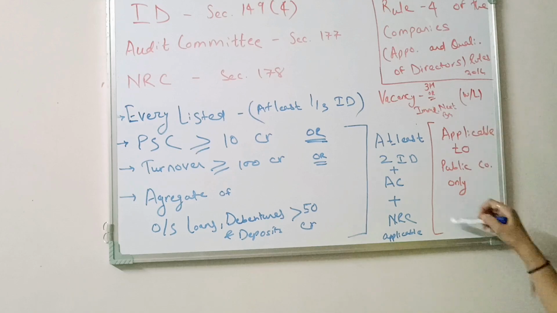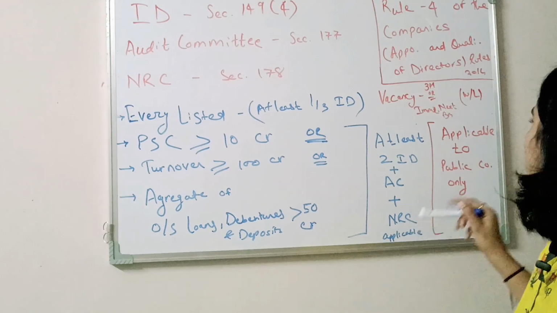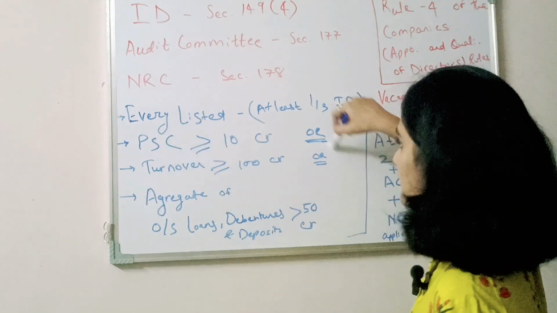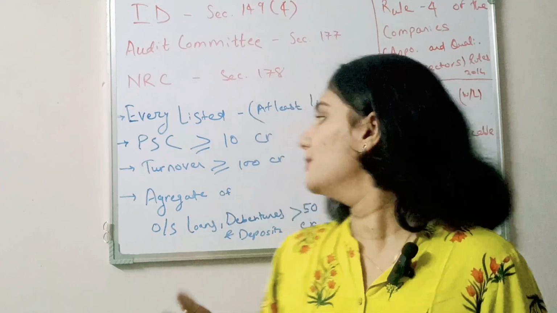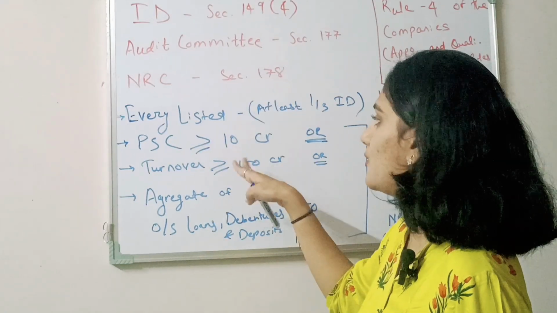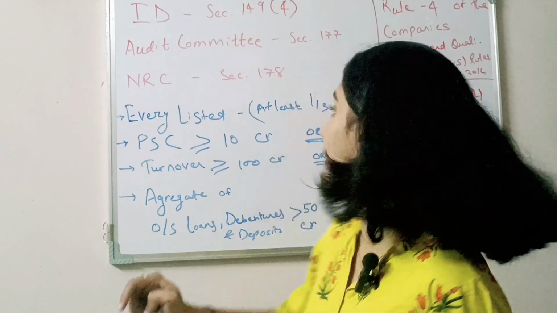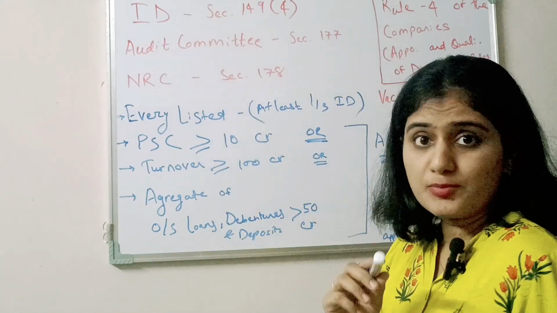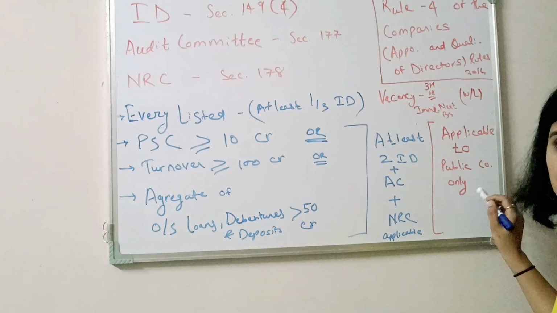Okay. Here I have written with another color pen, the red pen. This is applicable to public company only. This means these 3 are applicable only in the case of a public company. In case it's a private company and paid up share capital or any of these requirements are fulfilled, even though fulfilled, it's not applicable to have ID, audit committee and NRC, because in the act provision it is mentioned clearly that it's applicable to public company only.